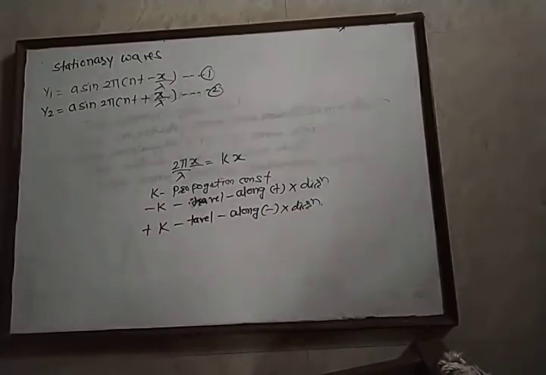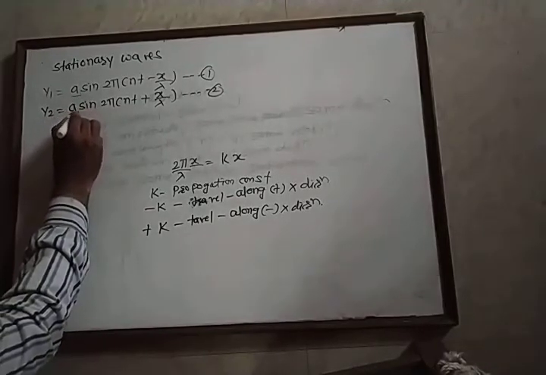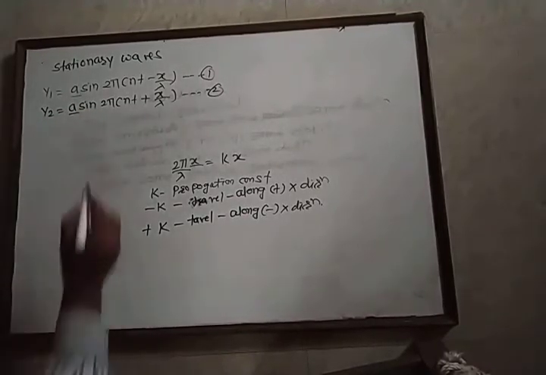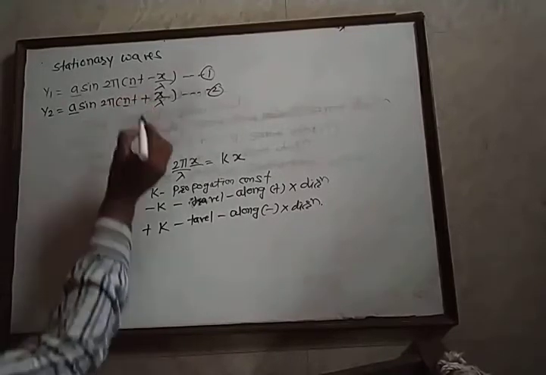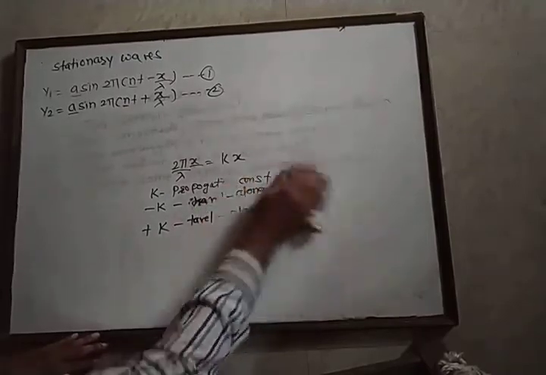Both waves are identical. Both waves have the same amplitude, the same frequency, and the same wavelength. That means both waves have the same velocity and they are propagating in opposite directions.